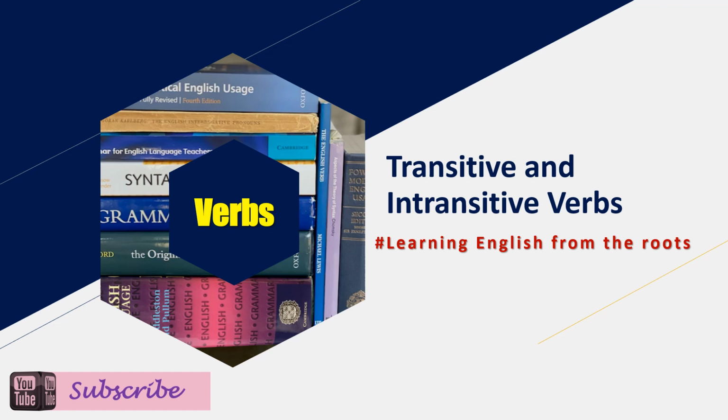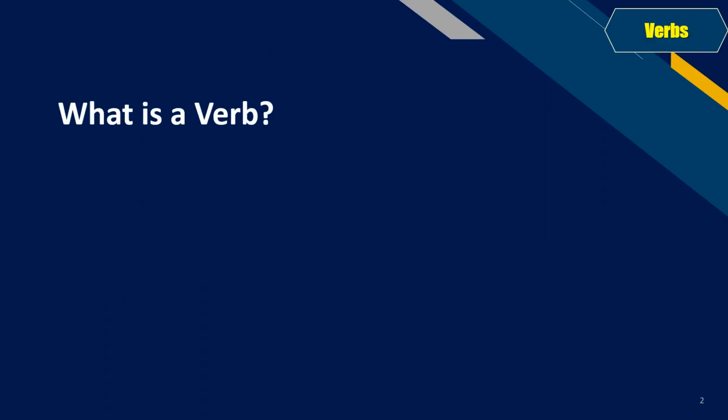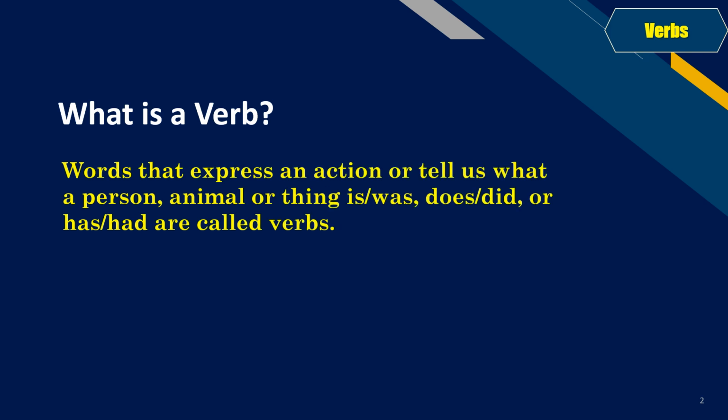So let us now start with the topic. But before we learn what is a transitive and an intransitive verb, we first need to know what are verbs. Words that express an action or tell us what a person is or was, does or did, or has or had. All these words are called verbs.